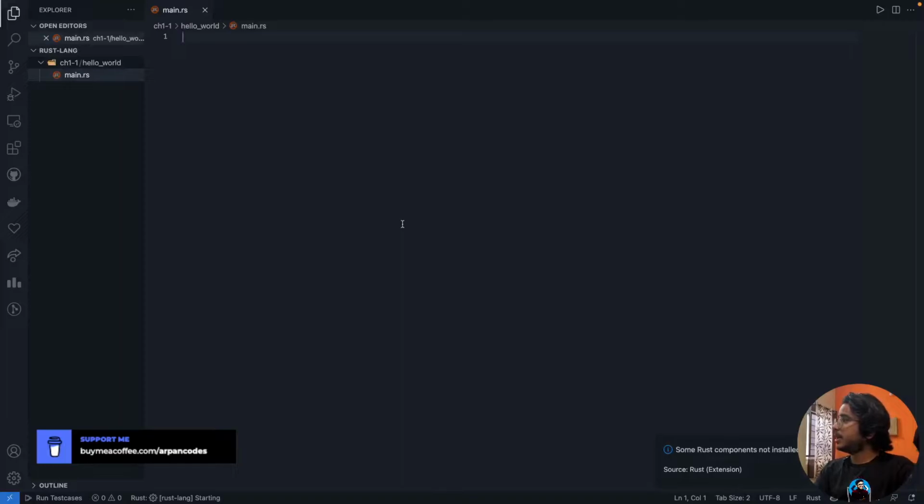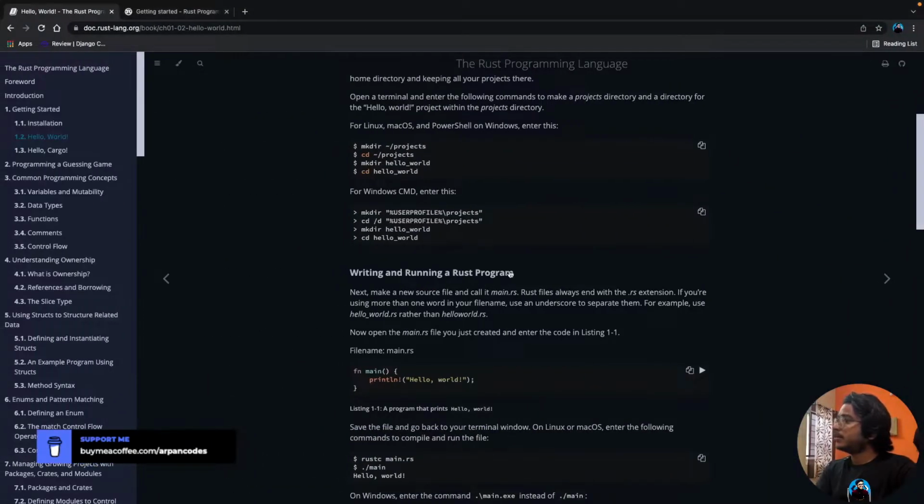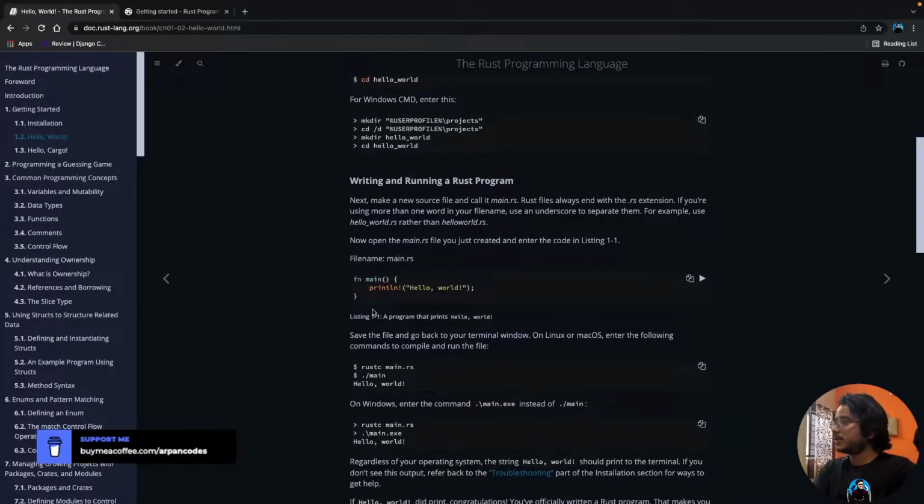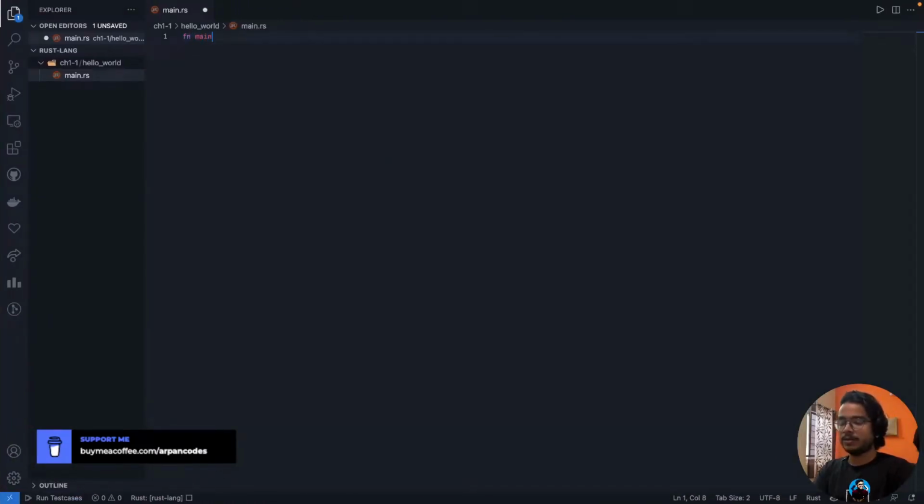Okay, so we will create main.rs, excuse me. RS is the file extension we use. To write Rust programs we use .rs files. That's what I wanted to tell you. Okay, so we will create fn main, simply the main function, and inside that we can simply say println and hello world. Okay, this should work. Actually, we can give a semicolon as well here.